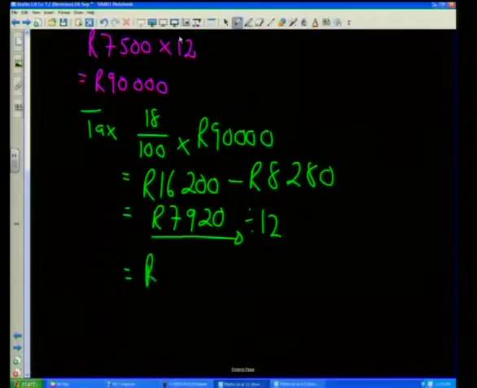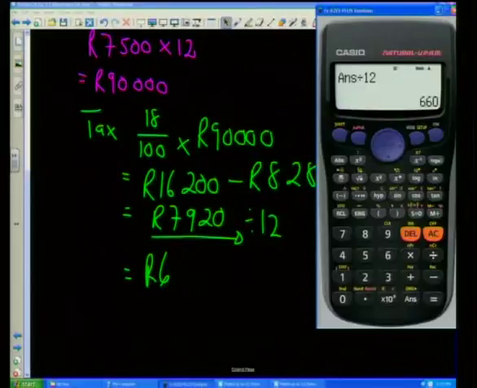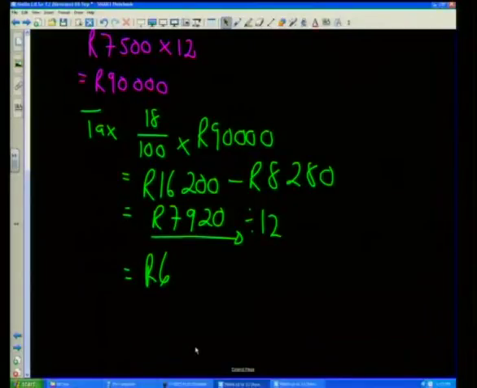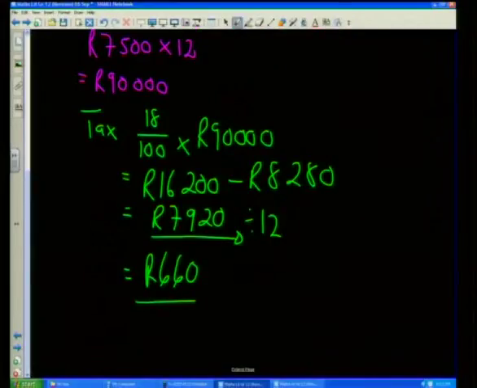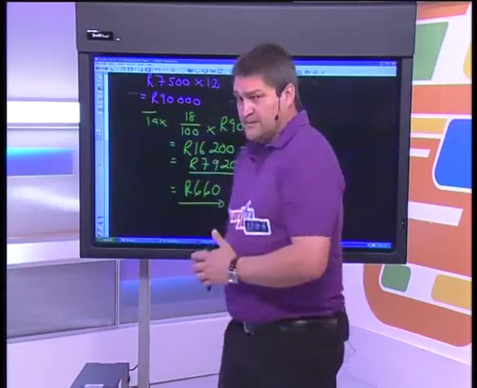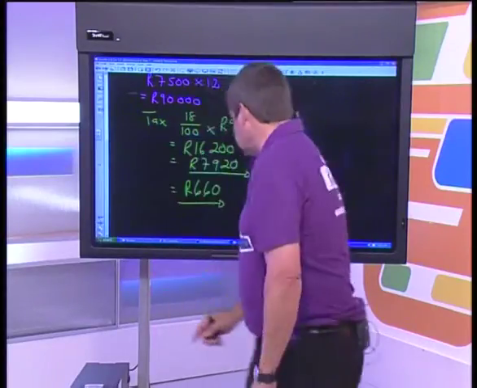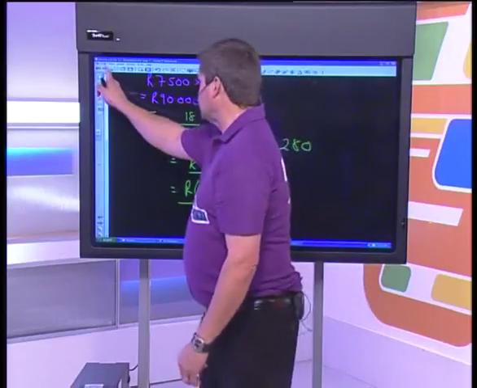So I'm paying 660 rand tax every month. So instead of earning 7,500 a month, my money going in the bank is 7,500 minus that 660, which went to the tax man. So I'm only left with 6,800 odd. Got that?